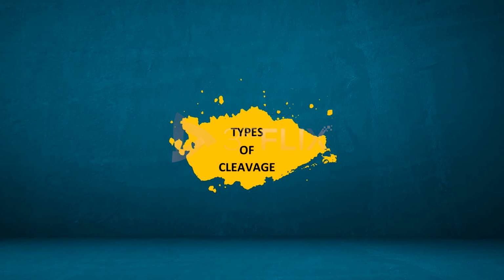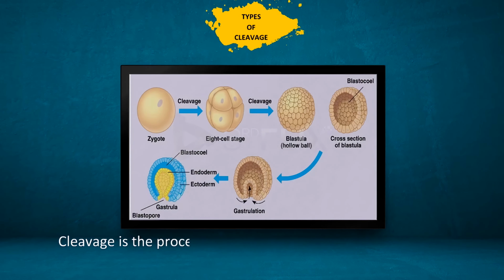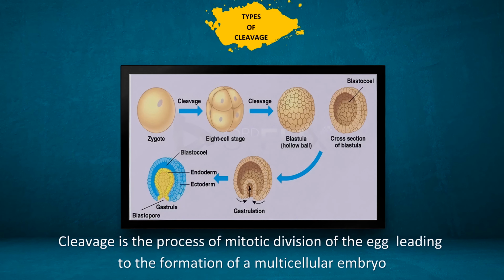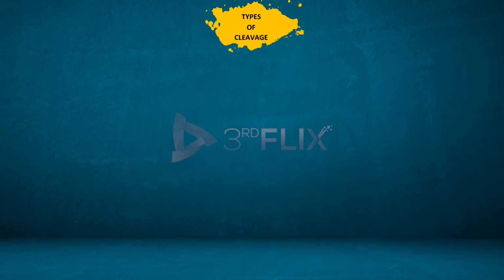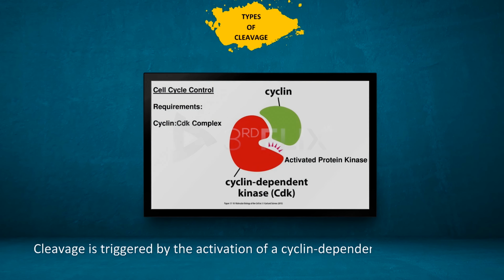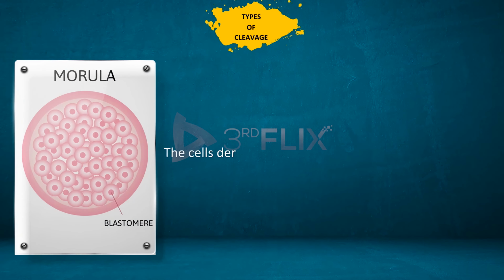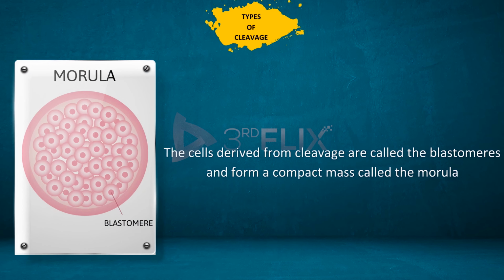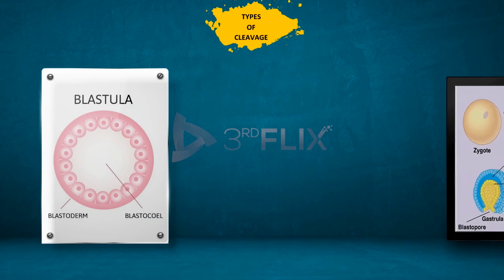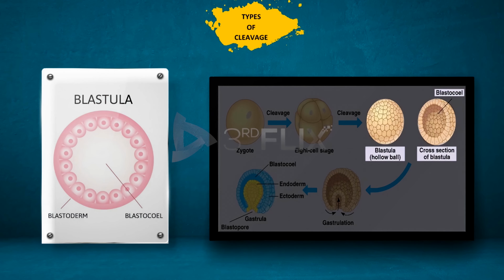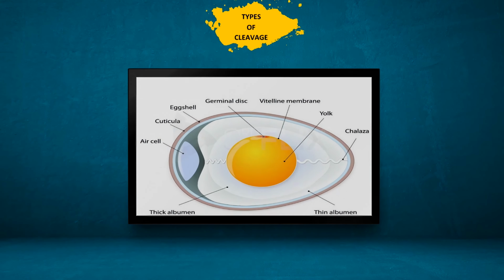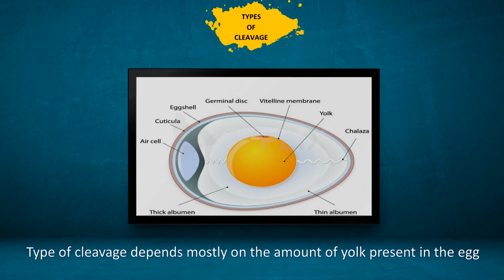Types of cleavage. Cleavage is the process of mitotic division of the egg leading to the formation of a multicellular embryo. Cleavage is triggered by the activation of a cyclin-dependent kinase complex. The cells derived from cleavage are called the blastomeres and form a compact mass called the morula. Cleavage ends with the formation of the blastula. The type of cleavage depends mostly on the amount of yolk present in the egg.